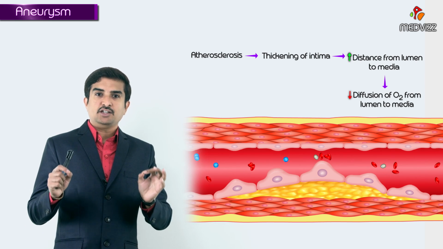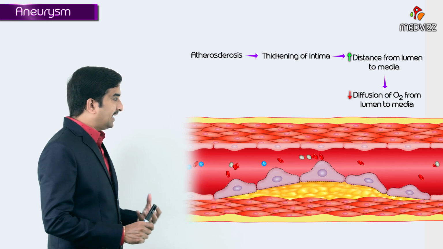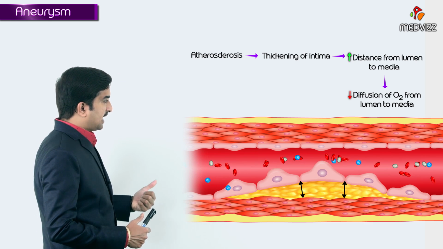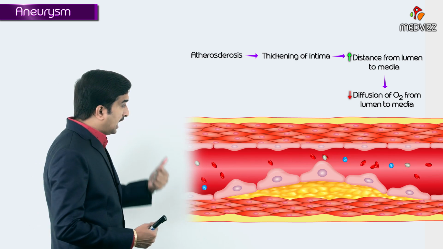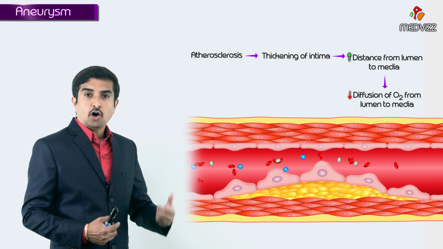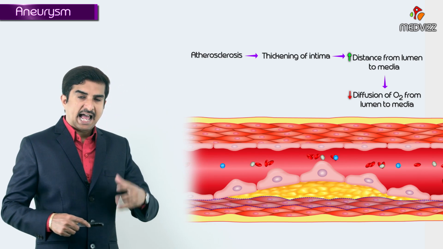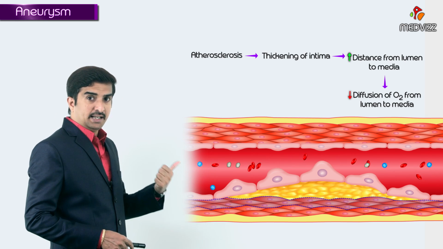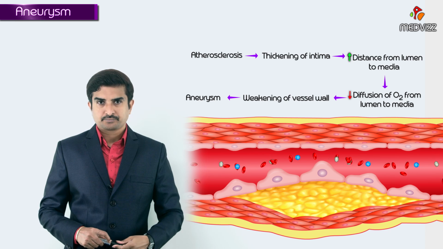So, that is the reason you should say that in atherosclerosis, because of the intimal thickening, that increases the diffusion distance, where the diffusion of oxygen cannot take place to the innermost part of the media. This leads to loss of smooth muscle cells as well as extracellular matrix at the innermost part of the media, but not the outermost, leading to the weakening of the vessel wall.